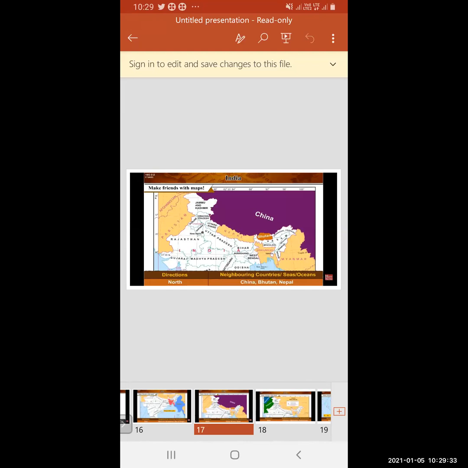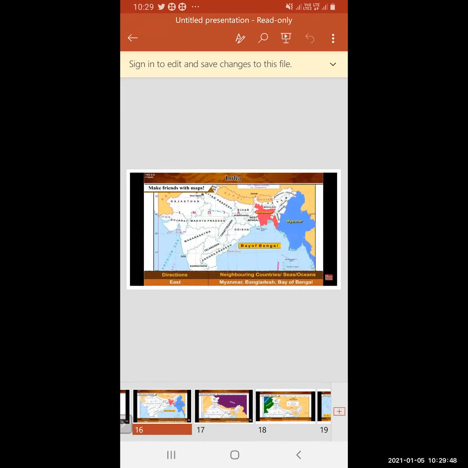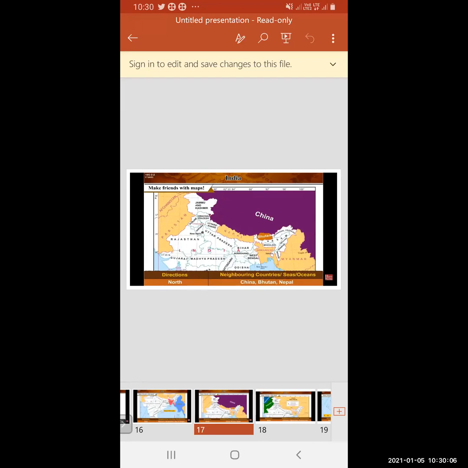Try to remember, children, which country lies in which direction. Towards the east, Myanmar and Bangladesh are there, and one water body, the Bay of Bengal. Then towards the north of India, China, Bhutan and Nepal are there. No water body, three countries: China, Bhutan, and Nepal.